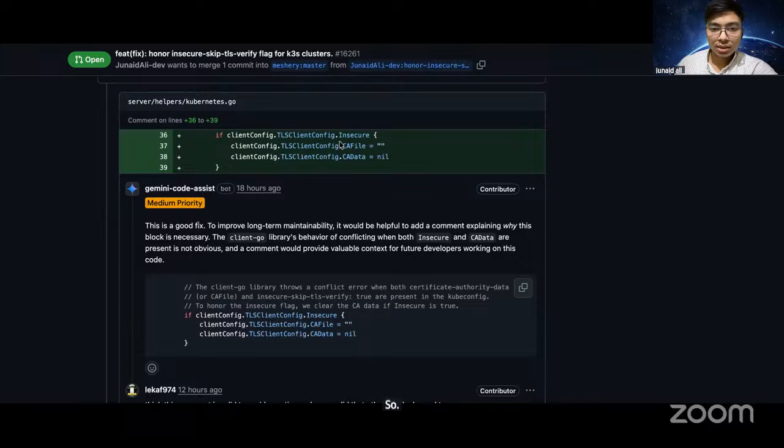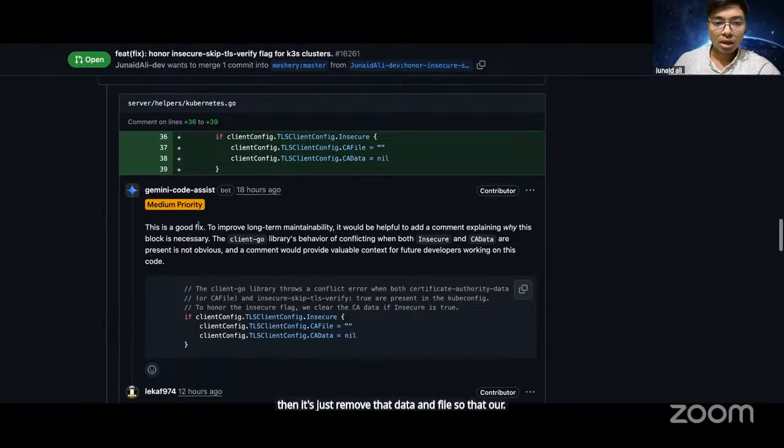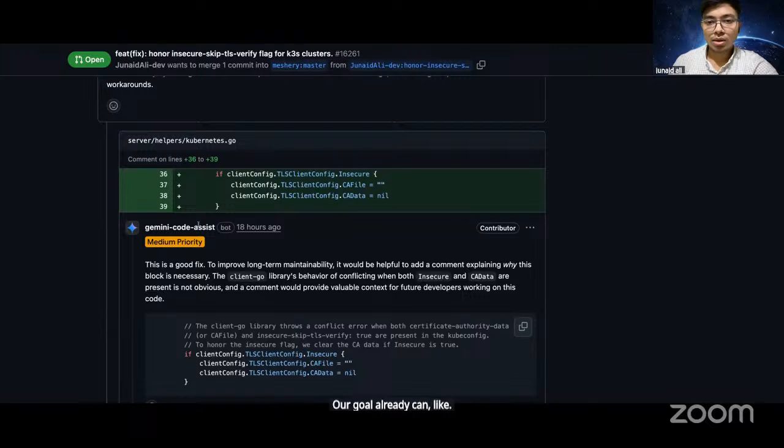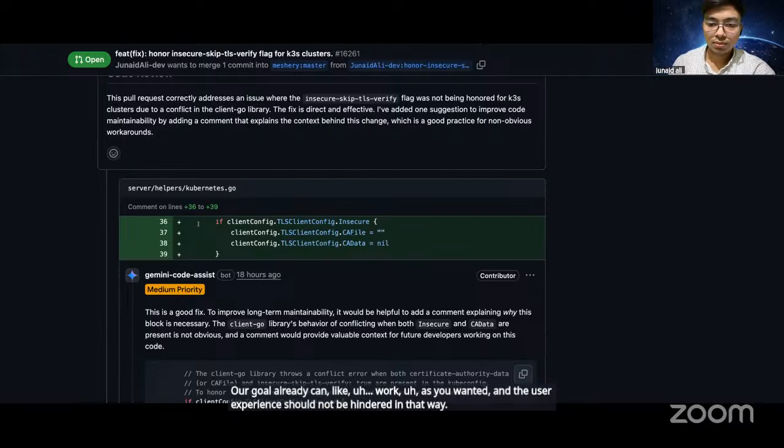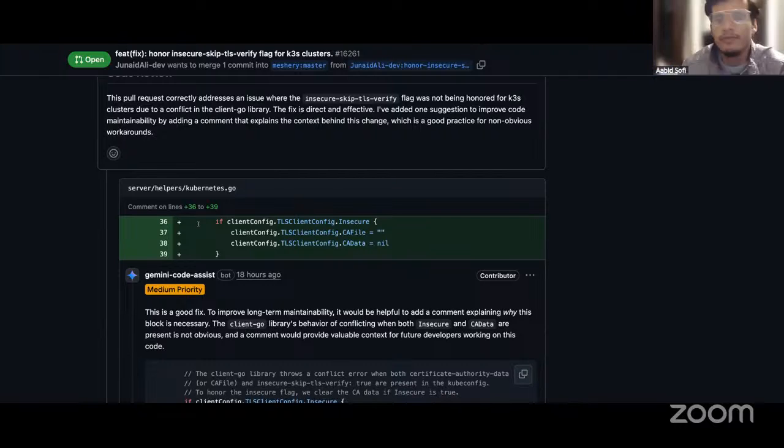So when the TLS insecure flag is set to true, and we also have the CA data in the file, it just removes that data so that our Go library can work as we wanted, and the user experience is not hindered. So we won't be needing the CA file anymore after that, right?